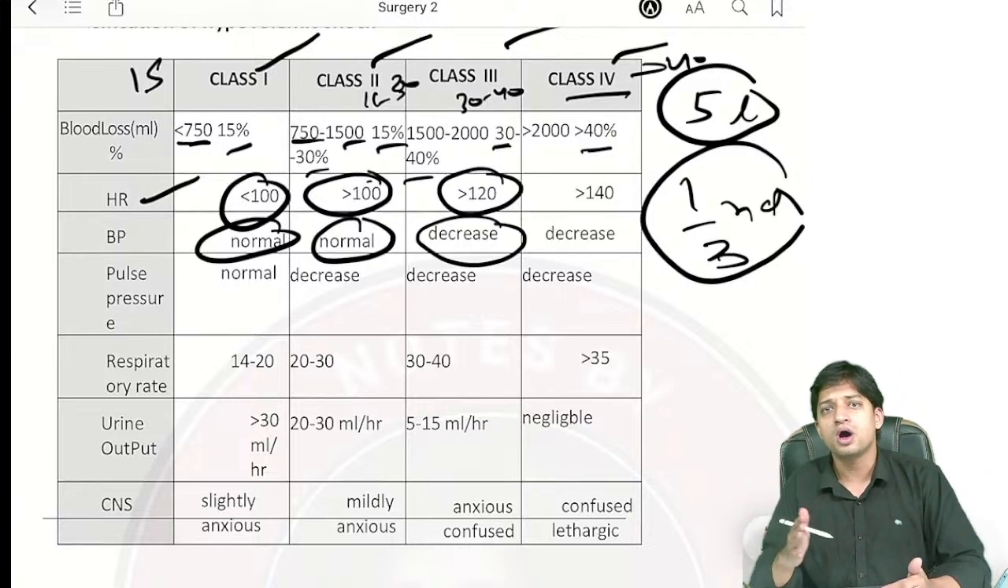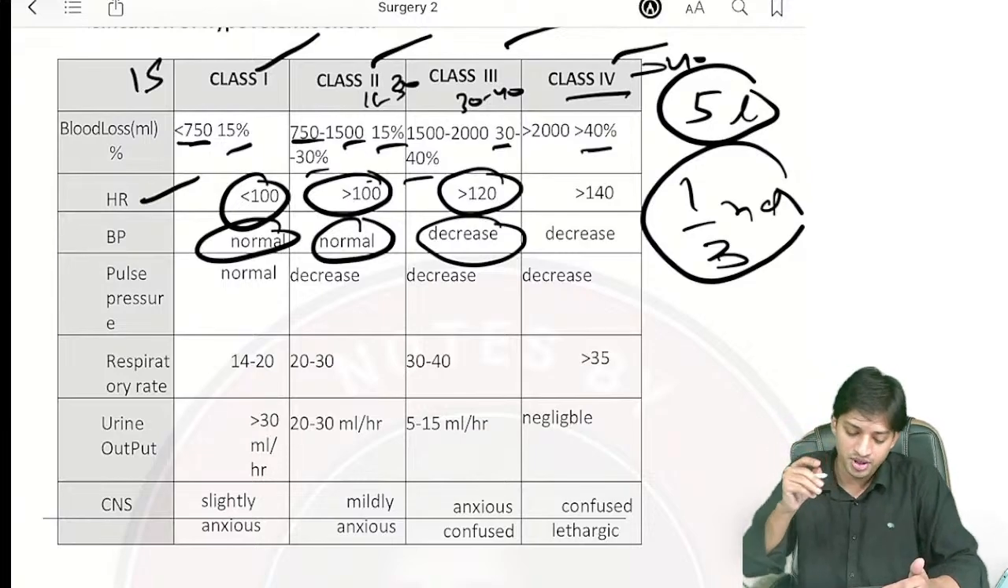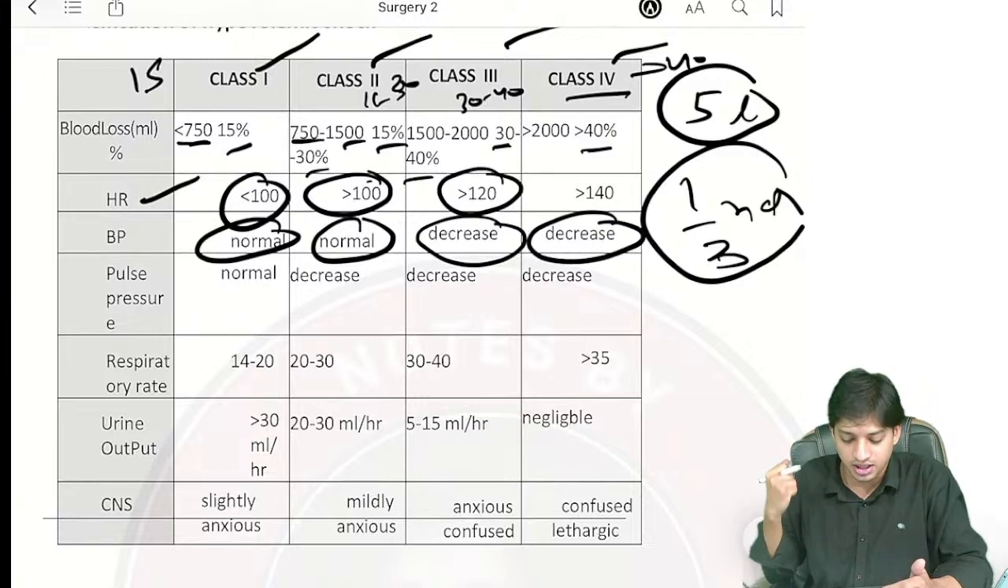Class 4, we already know almost half of the blood, or more than 40% of the blood, is lost. So what will happen here? The blood pressure will obviously decrease.